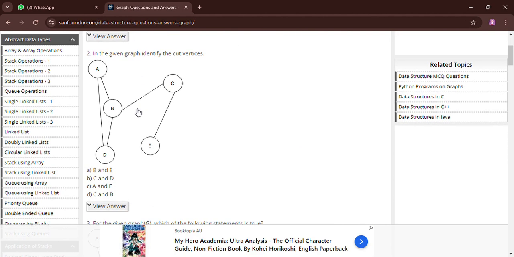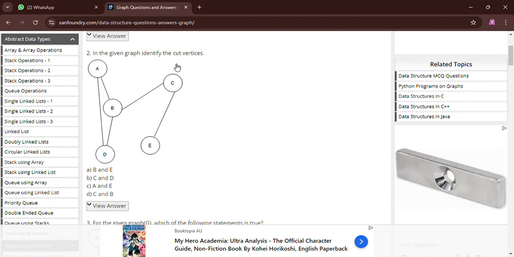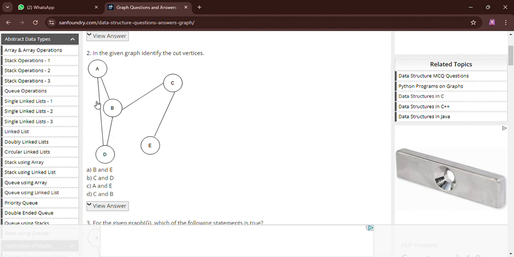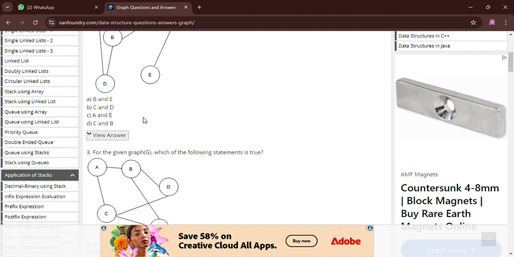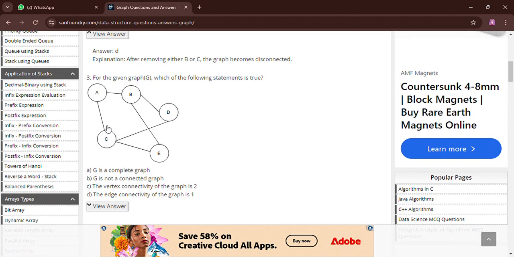So we go to the second question. In the given graph, identify the cut vertices. Means in the given graph we have to find the cut points. Here we can see that a and b don't have any cut point, and a has only 2 degree, first ad and ab, and d also has 2 degree, we can go from d to b and d to a. From b we can go to a, b can go to d, and b can also go to c. So b and c are cut points. So this answer will be b and c. The answer will be d.